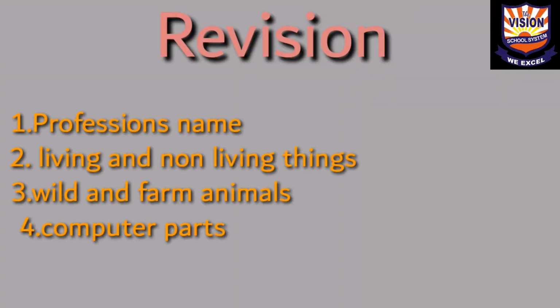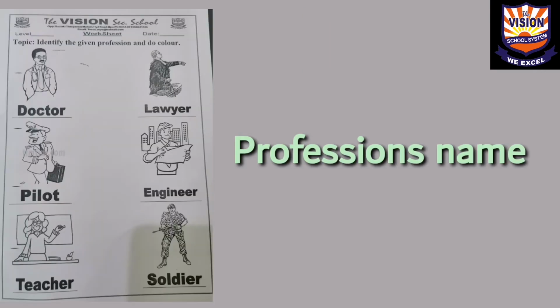And today we will just revise these topics that we have already done in our class. Professions' names, living and non-living things, wild and farm animals, and computer parts. Our first topic is professions' names. Doctor, lawyer, pilot, engineer, teacher, and soldier.